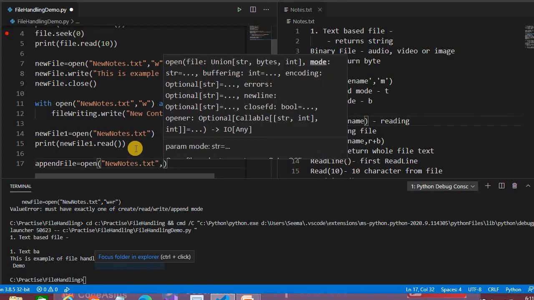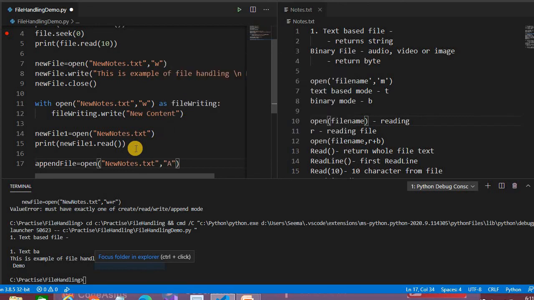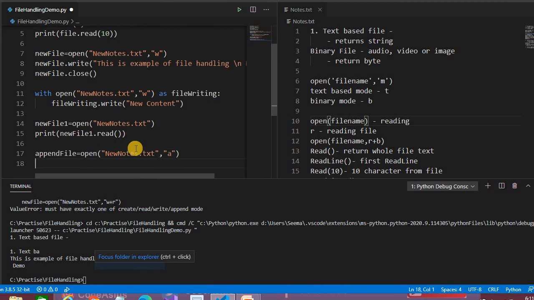It will just append at the end of the file. It will append all the contents. Simple. Okay, if you write something like append file dot write appended text, it will append at the end of the file.